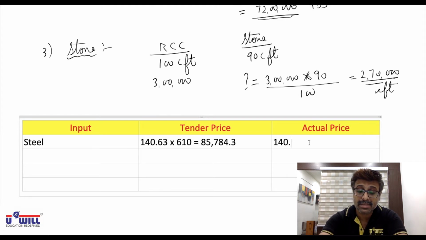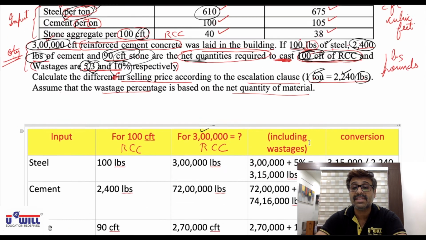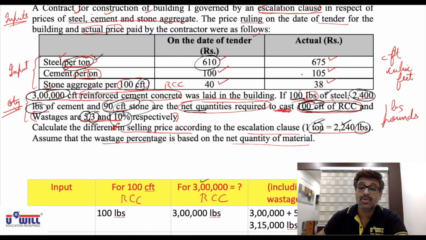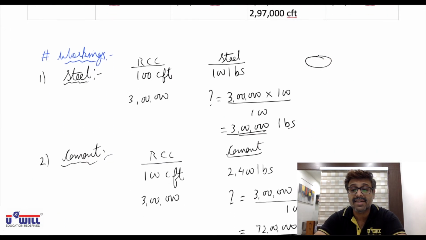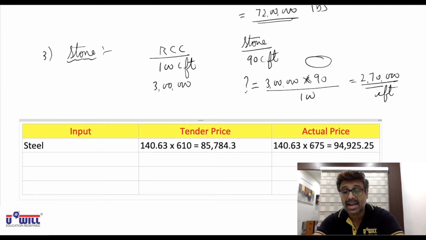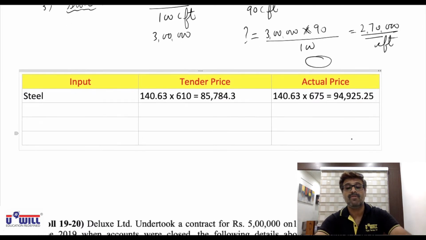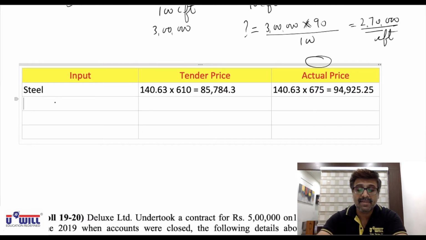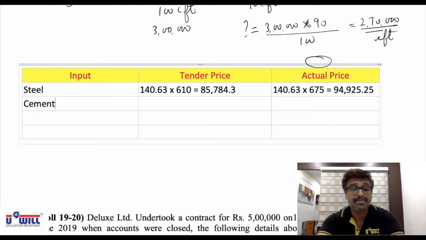Whereas the actual price is 140.63 tons into, instead of 610, we paid 675 rupees. So for the same quantity, how much have we paid into 675? Do it, all of you. That comes to 94,925.25. This much more we have paid, the difference amount. Same way, let us do it for cement.